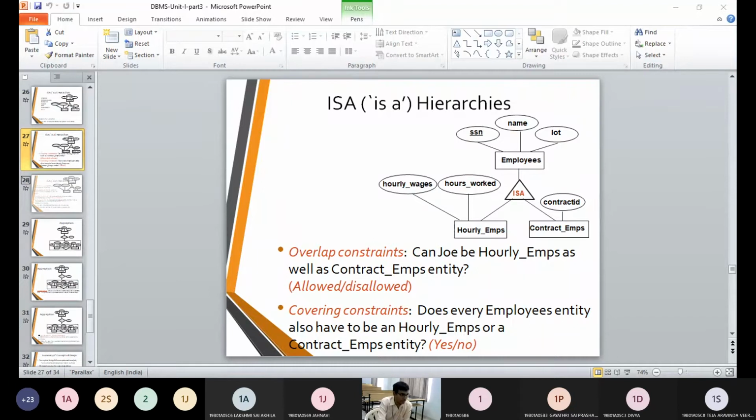We talked about these entities and covering constraint.